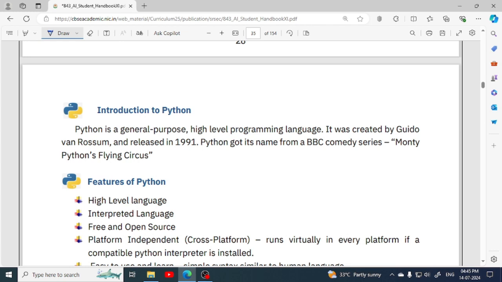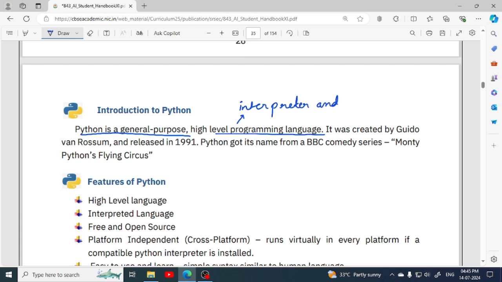We are going to study few libraries which are used with Python, that is NumPy, Pandas and scikit-learn. So starting with what is Python? Python is a general purpose high level programming language. So you know that a high level programming language requires translators like an interpreter or compiler for converting this high level program into machine code, because computers can only understand machine language.